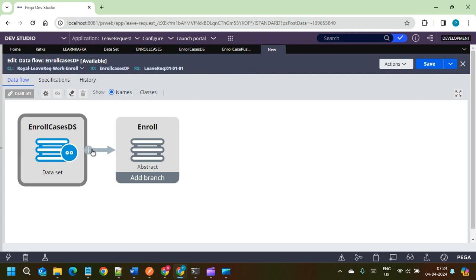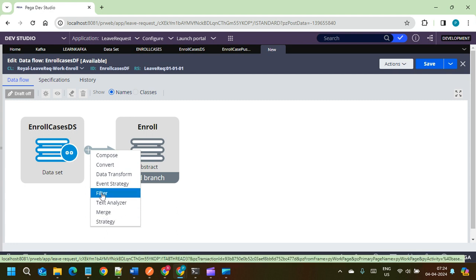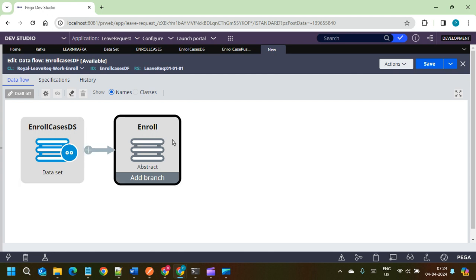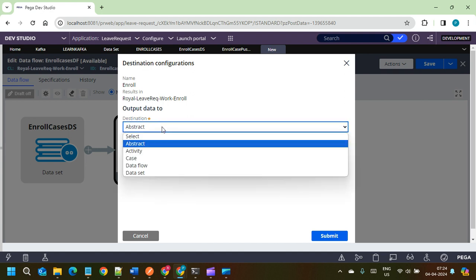Now from here, it is coming to this shape. Before that, if you want to put any filters, we can put the filters. We can run the data transform, and we can run the activity also. I'm not going into those details. Here, this is the destination. In destination also, abstract means nothing.